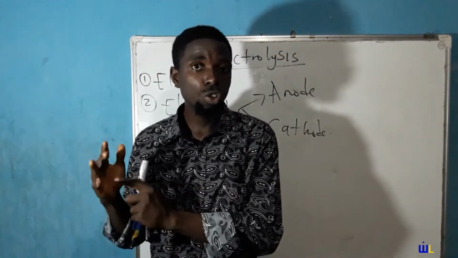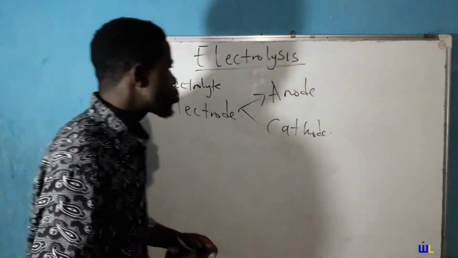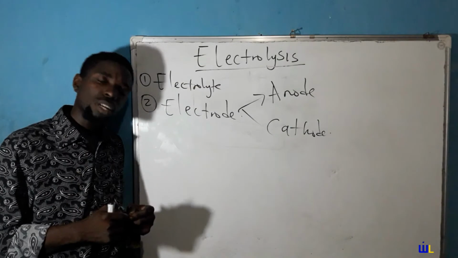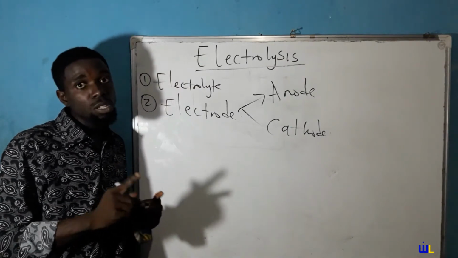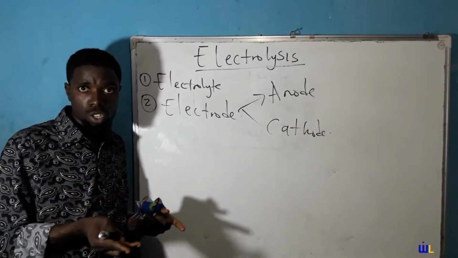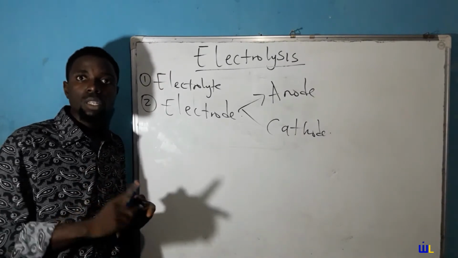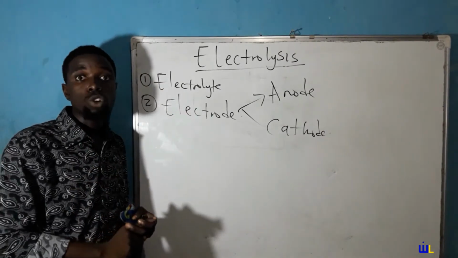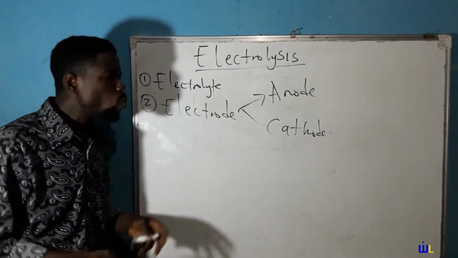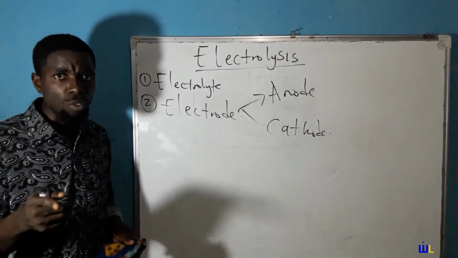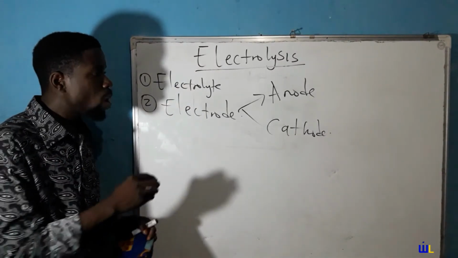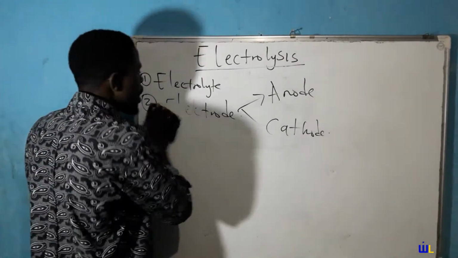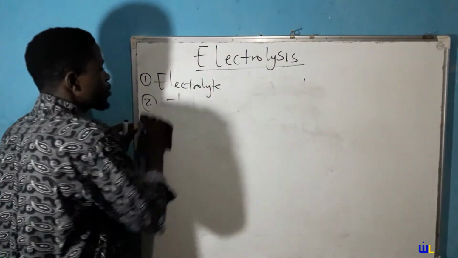So we've noted two major features of the anode of an electrolytic cell. The first feature is that it is the positive electrode. Secondly, it is where oxidation occurs. The cathode is the negative electrode, and secondly, the cathode is where reduction occurs. Now, we will be looking into the arrangement of an electrolytic cell, and that will help us get more into the characteristics of the anode and the cathode. What do I mean?